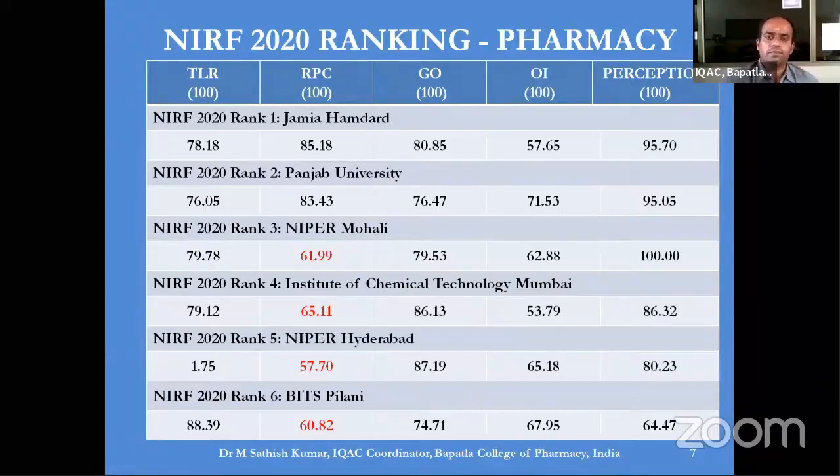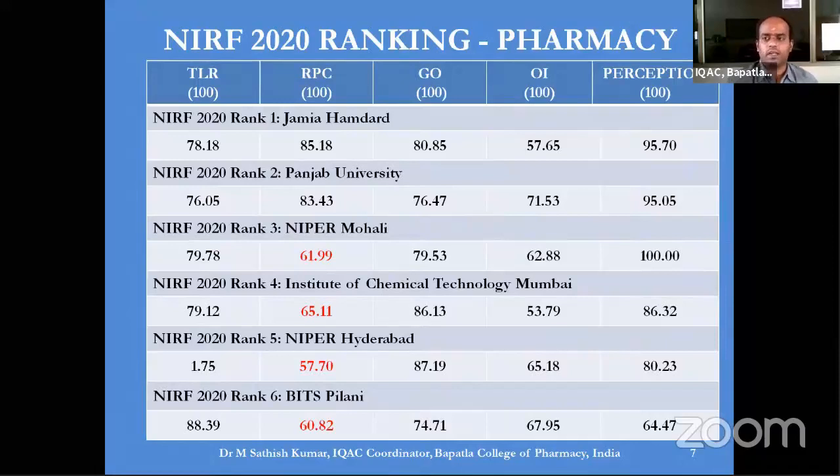Whenever you have free time, go to the NIRF website, check the pharmacy 2020 rankings, select all the 75 institutions at a time, look for universities, look for autonomous colleges, look for private institutions. You will get to know about different data. So again, I'm saying there are some doubts, there are some issues regarding how this is being calculated.